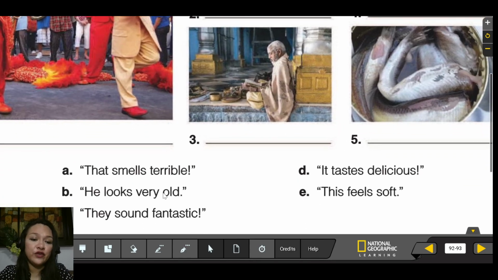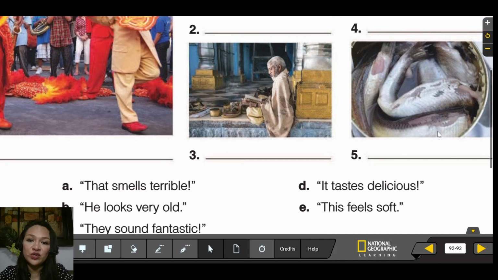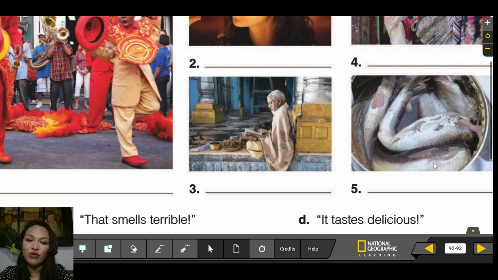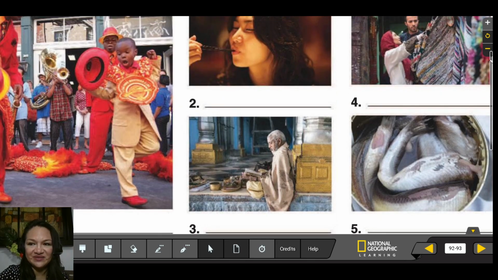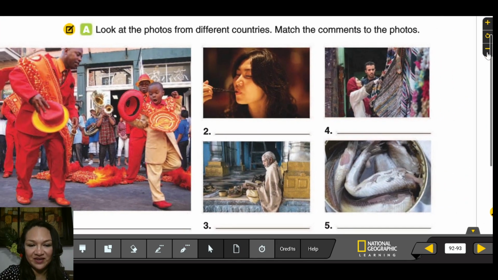He looks very old. Which one do you think it is? One, two, three, or four? Three. It can be number three. They sound fantastic. Which one do you think it is? They sound fantastic.